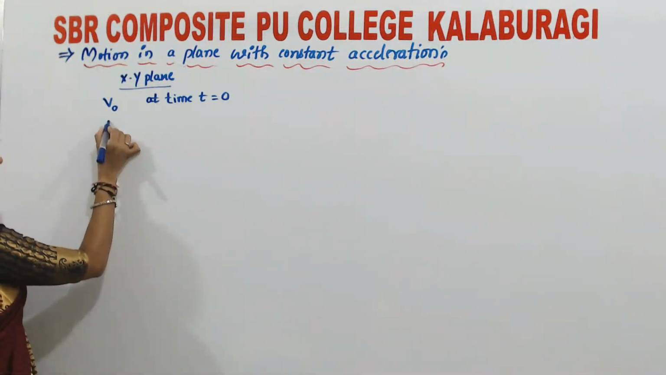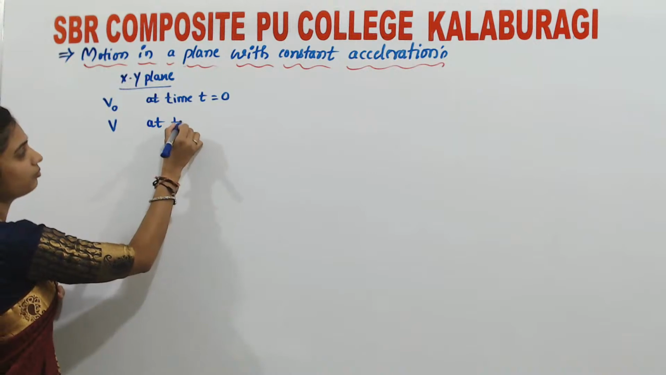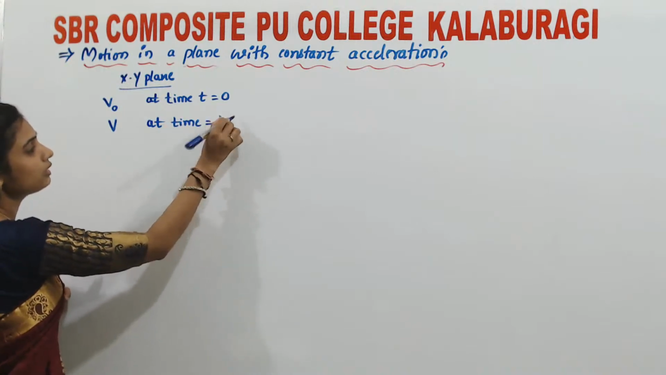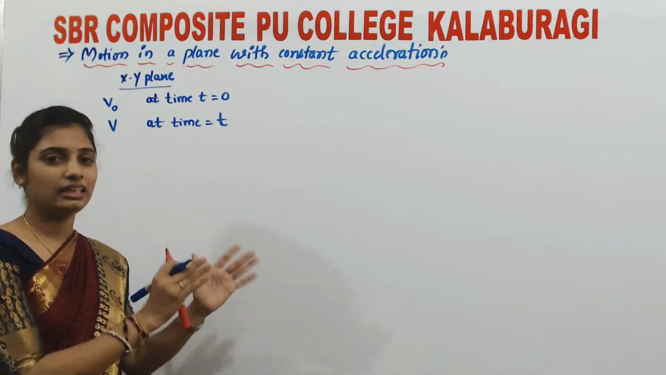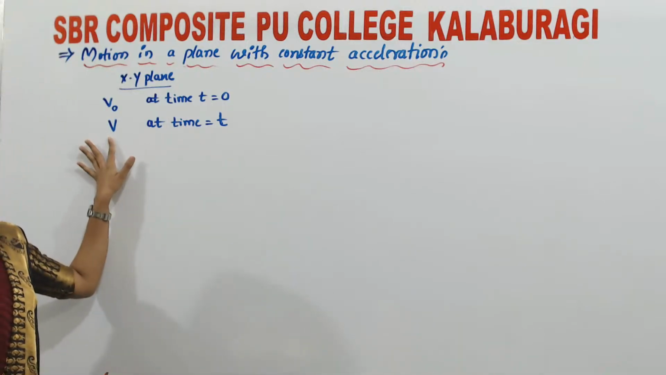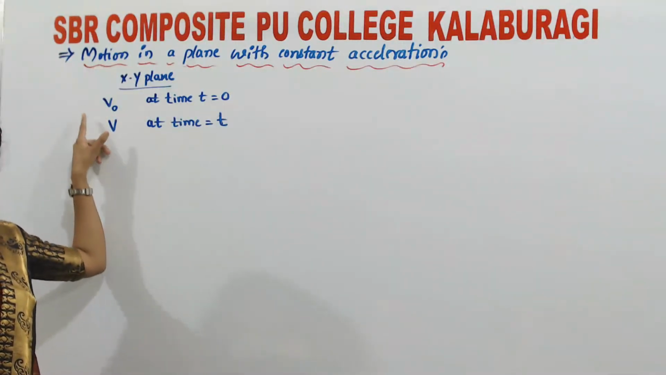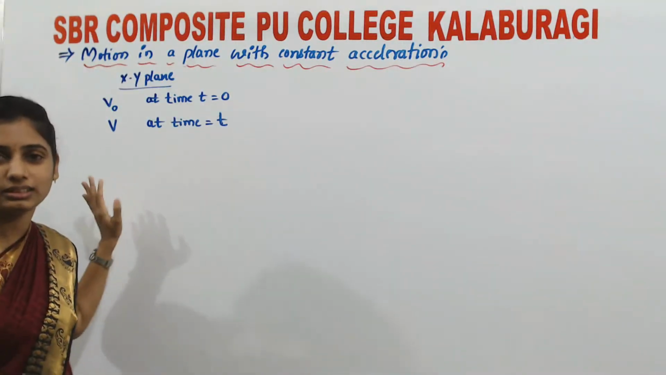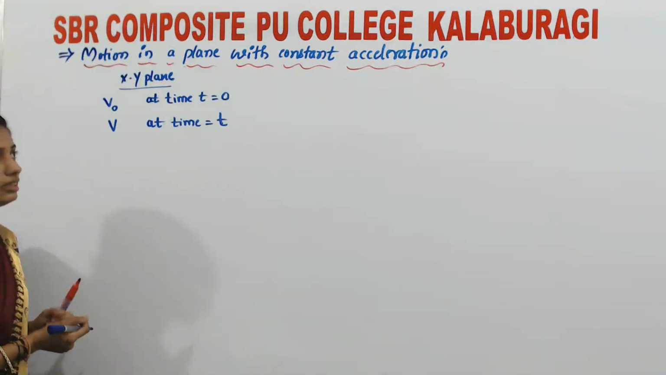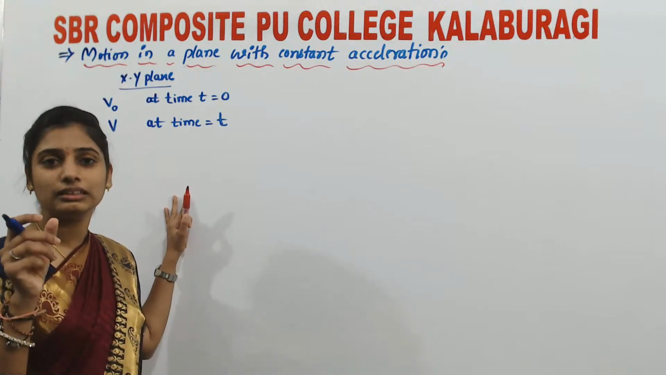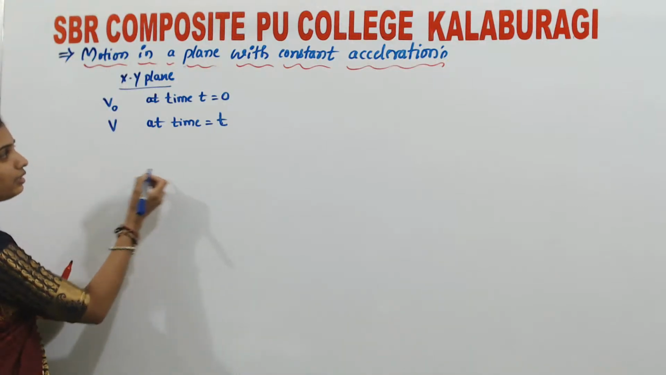Now the velocity of the body is v at any instant of time, at time equals t. So at time t equals 0, its velocity is v naught. At time equals t, its velocity is v. Now here we are discussing constant acceleration, so over a particular interval the average acceleration will be the constant acceleration. For that we will write down the expression over here.